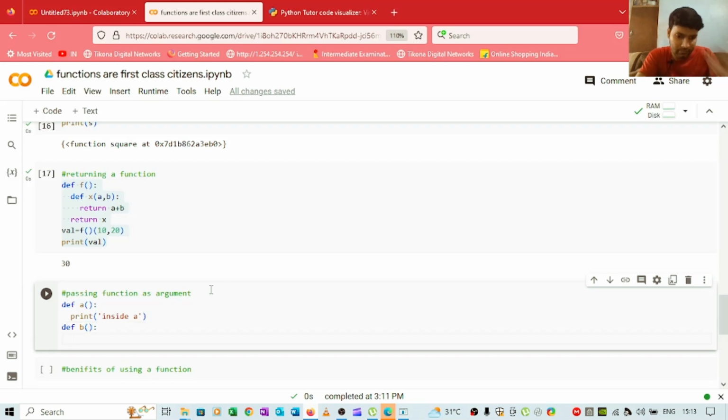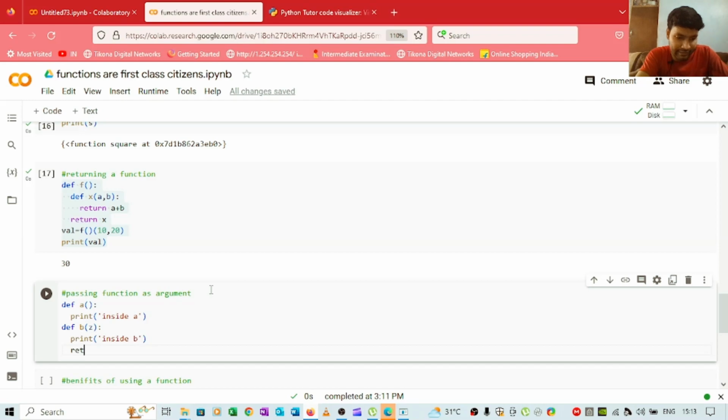And here we are printing, and inside this b we are passing z. I will explain this. And then we are printing inside b here, and then we are returning this z function.